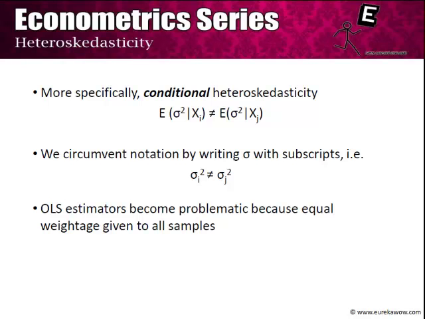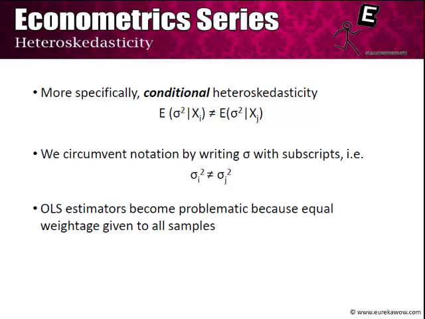More specifically, what we really are talking about is conditional heteroskedasticity. That is, the expectation of epsilon squared given xi is not always equal for all values of i. There is obviously then something called unconditional heteroskedasticity, but that really does not concern us in what we are going to do further. We also circumvent this notation by writing sigma with subscript. So we write sigma i squared is not equal to sigma j squared. This is simply a notation introduced to avoid writing expectation given xi all the time.